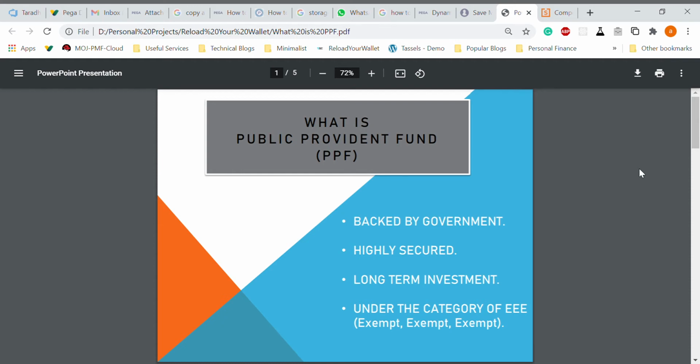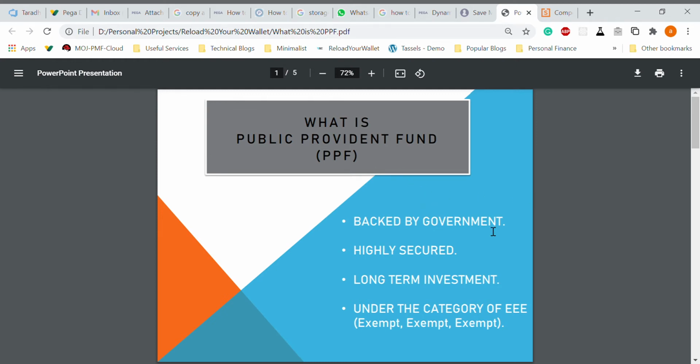So today we'll talk about Public Provident Fund. That is called PPF. Let's see the details of PPF, how it can be opened, and the interest rate we get. We'll see a small calculation and then one major differentiator of PPF which we don't find in any other investment instrument. Okay. So PPF is an instrument which is backed by the government.